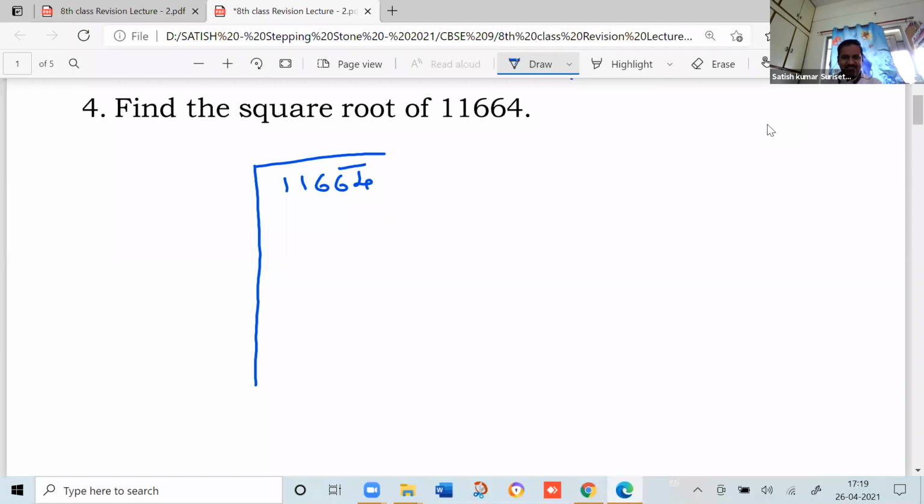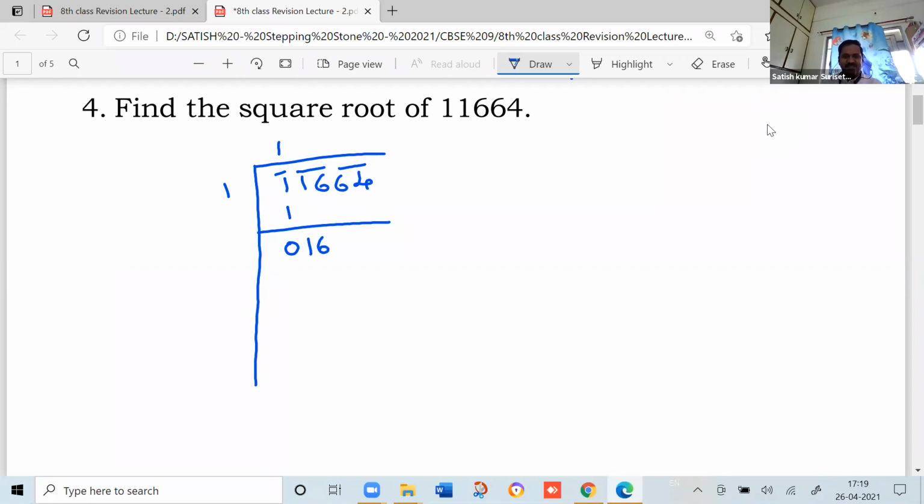So 64, 16, and 1. Now here only 1 is there, so you write 1, 1 into 1 is 1. Subtract, 0. Take the next digits, that is 16.